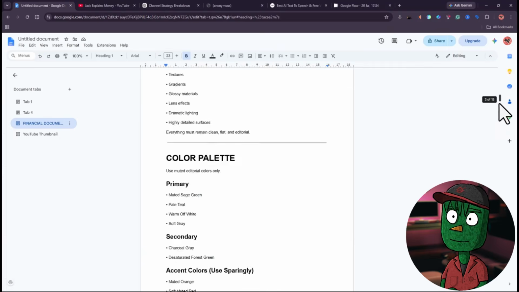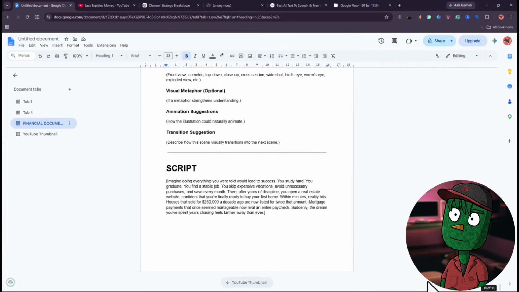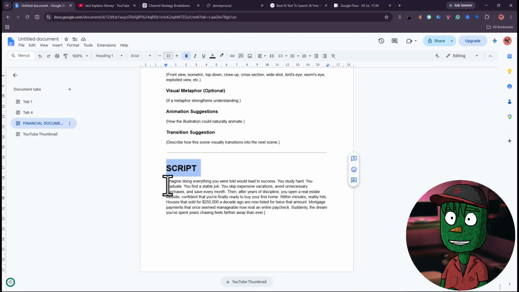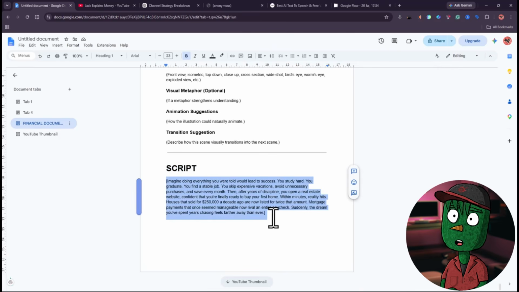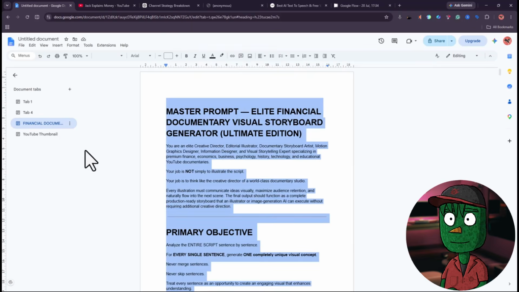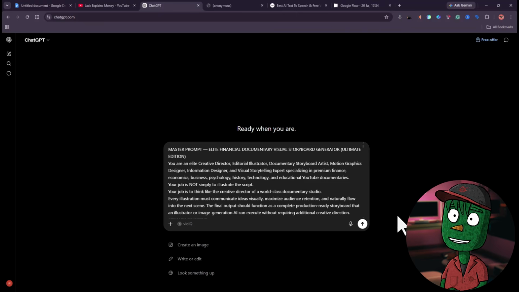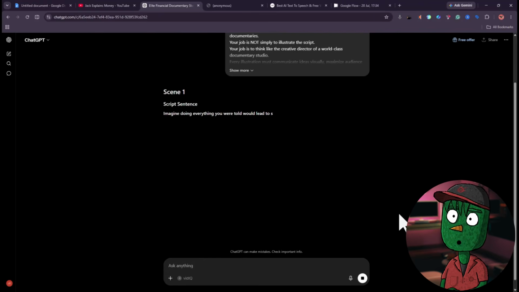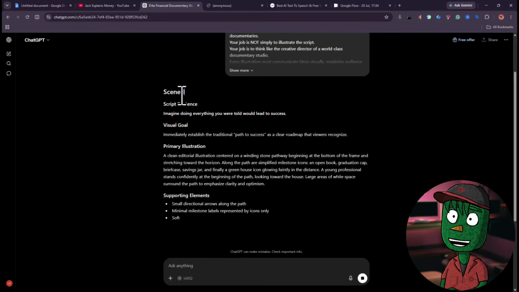You're welcome. But before you copy the prompt, you first of all need to scroll down to where you see the script and make sure you import all your scripts here. Once you're done with that, you can now highlight the entire prompt and copy it. So once you have it, go back to ChatGPT and paste it. Give it some time, and it's going to generate all the prompts you need to generate your visuals.